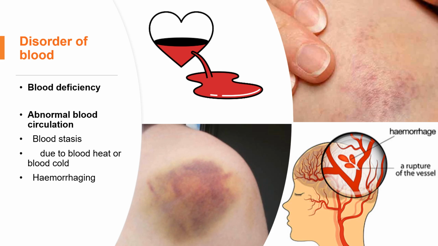Blood stasis can have many different causes.